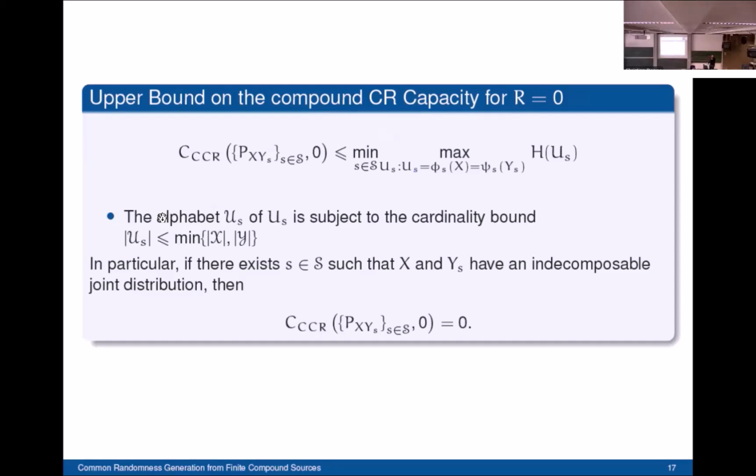Now, an important observation is that if there exists at least one state such that X and Y_S have an indecomposable joint distribution, then for that specific state S we cannot find a common function U_S, because X and Y_S have an indecomposable joint distribution. Therefore, this implies that in that case, the compound common randomness capacity will be 0.